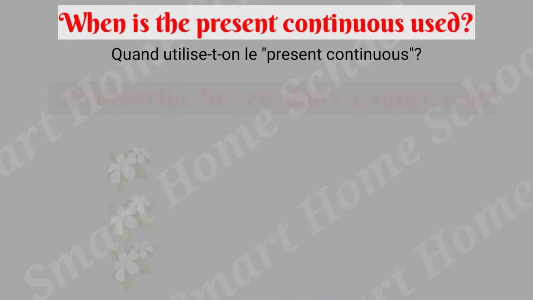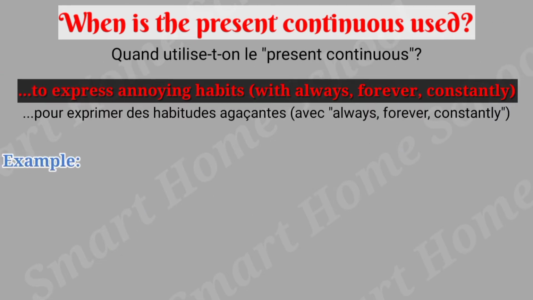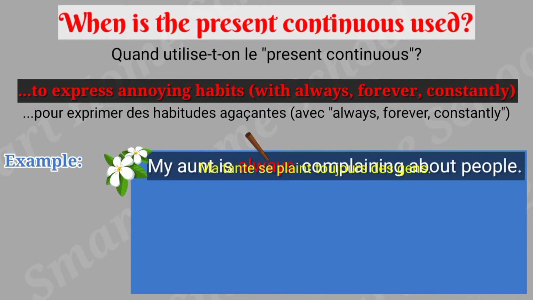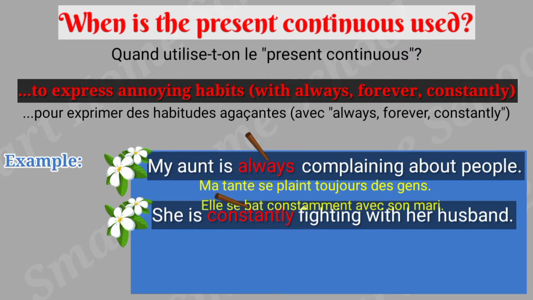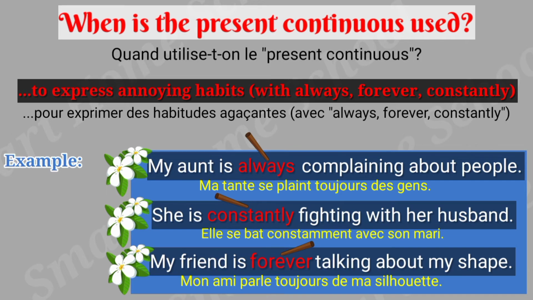If you want to talk about annoying habits, you can use the present continuous with always, forever, constantly. My aunt is always complaining about people. She is constantly fighting with her husband. My friend is forever talking about my shape.